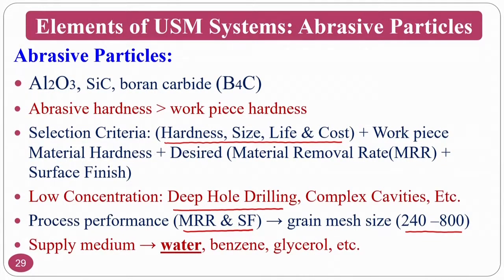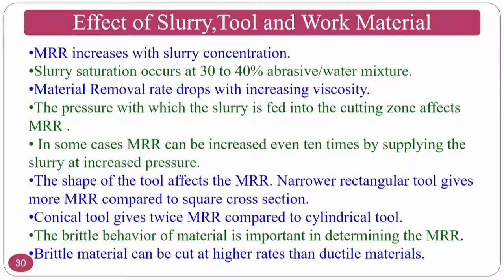The supply medium, or the carrier medium, normally used is water, benzene, glycerol and other things. Normally glycerol will be added in some of the magnetorheological fluids also, to avoid the sedimentation of the abrasive particles and other things. So, the effect of slurry, tool and workpiece material: normally MRR, that is material removal rate, increases with respect to slurry concentration. We will see some of the graphs in terms of performance. If your abrasive particles are more, what will happen? Material removal will obviously be more, because the number of abrasive particles per unit time hitting the workpiece will be very high.